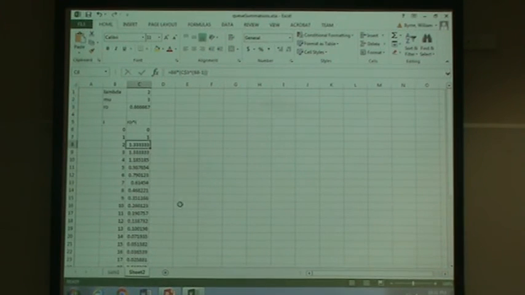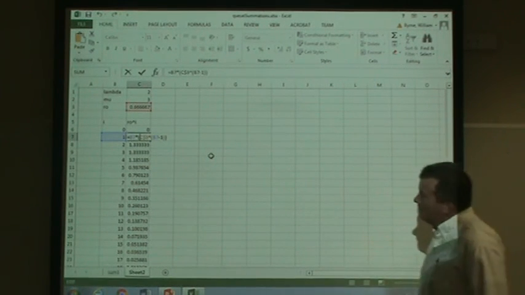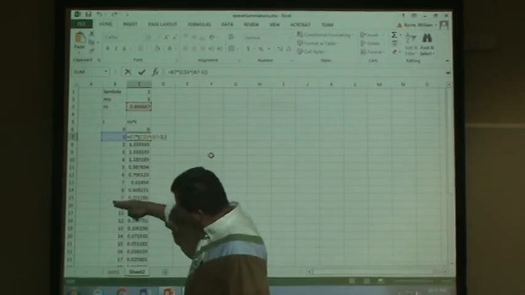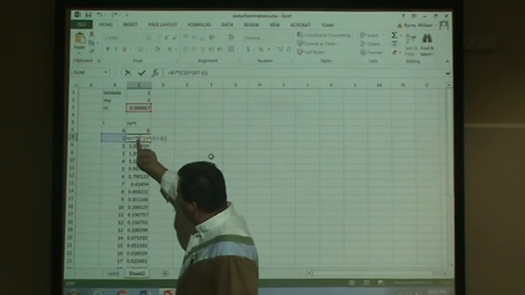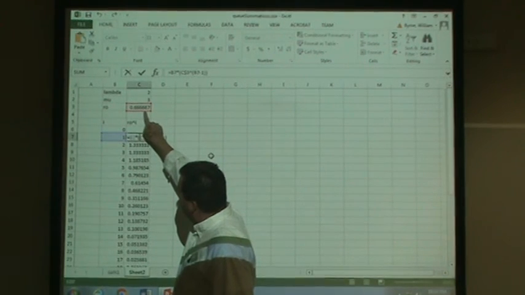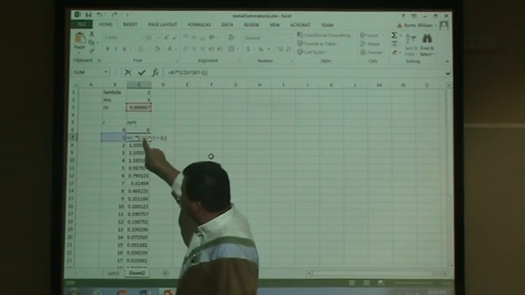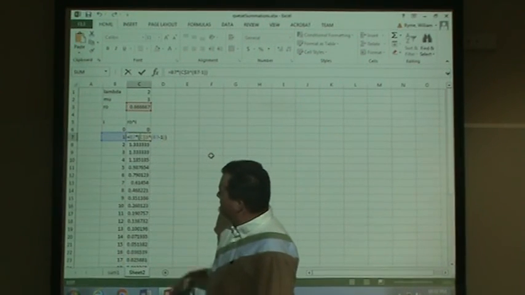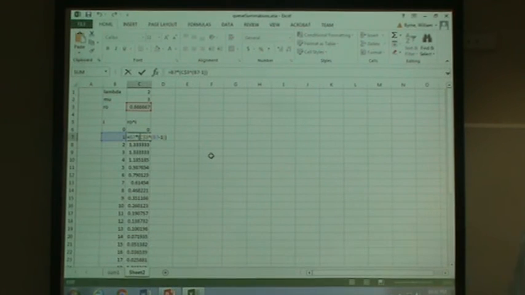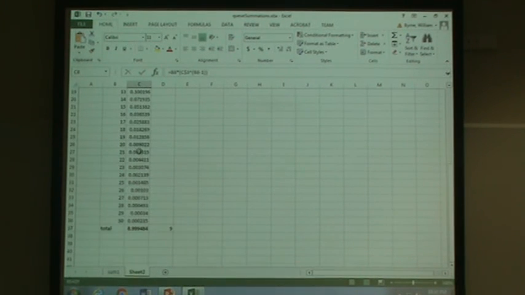So for example, these are the i's in this column, and then this column is i times the number x, some number between 0 and 1, raised to the i minus 1. And we write that in that box, and then copy that formula all the way down to 30.